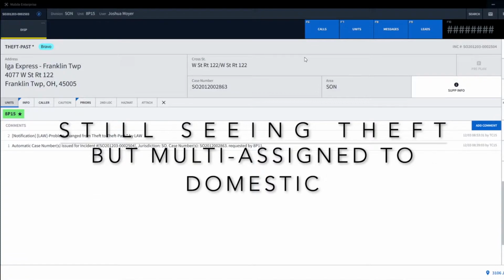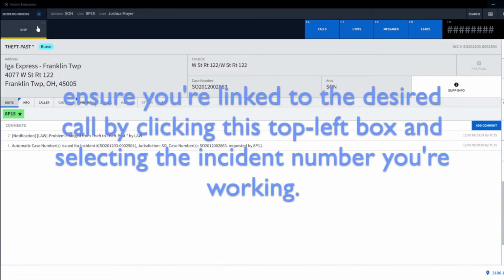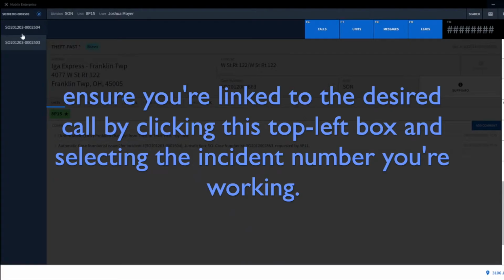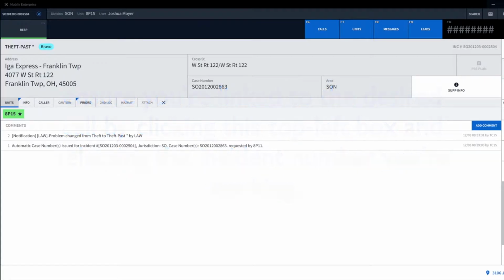When multi-assigned, your status and favorite buttons automatically associate to the newly assigned call, even if you're active on another call. To ensure your status changes associate to the correct call, you must click the top left corner and choose the call you're interacting with. Dispatch must receive verbal confirmation from you for any multi-assigned or stacked call. This will be especially important for fire EMS as they do not sit in front of an MDC during their shift unless they are on a call.